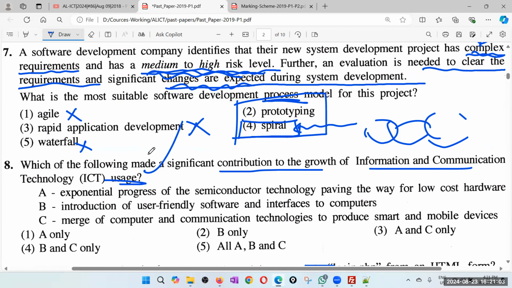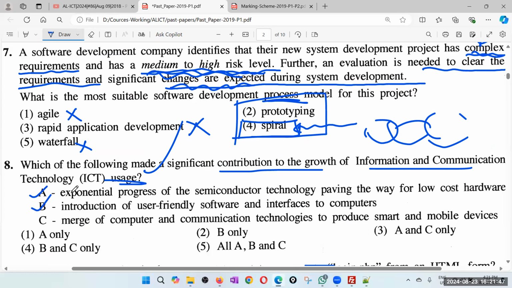So that is correct, right? When the cost is getting low, more and more people can buy it. So when more and more people can afford a computer or smartphone, that grows the use of ICT. So I'll say yes. Introduction of user-friendly software and interactions to computers. That is also good, right? When the software becomes more and more user-friendly, more and more people use it. So therefore, I'll go for that also.